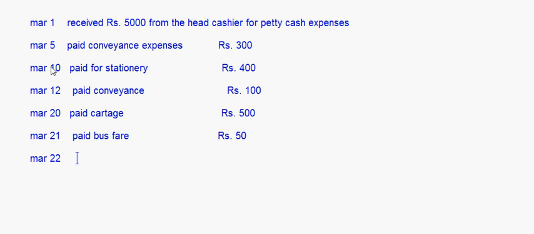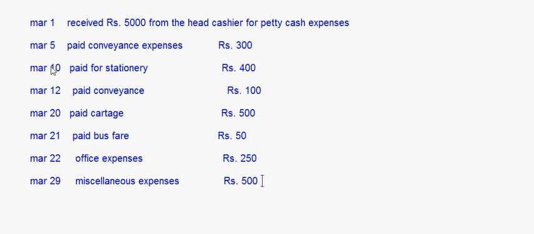March 22nd, office expenses rupees 250, right? And then let's say March 29th, miscellaneous expenses rupees 500, right?